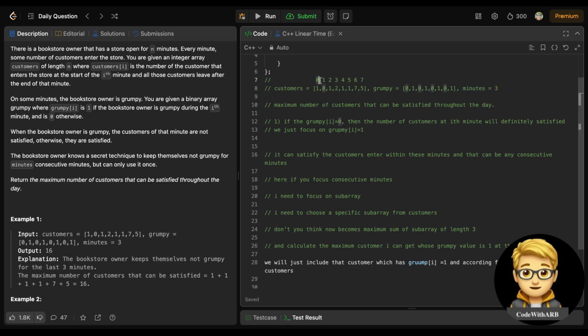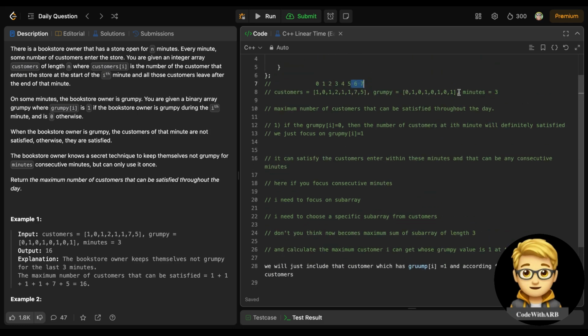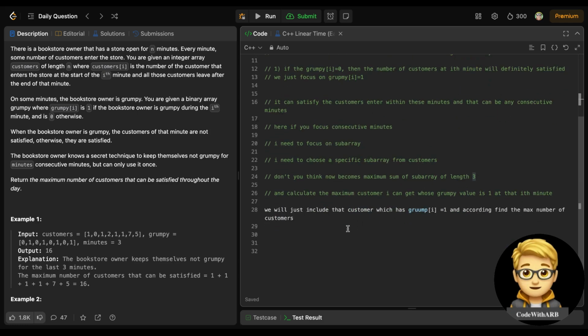Because this index is representing minutes here, 0 1 2 3 4 5 6 7 is representing minutes, so you can take an analogy with length or the minutes of customers within a length of 3 consecutive minutes, right? We just need to find that.